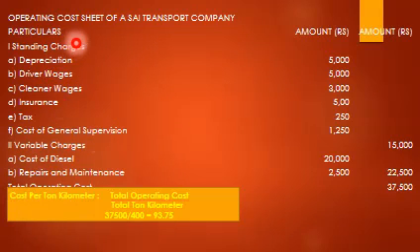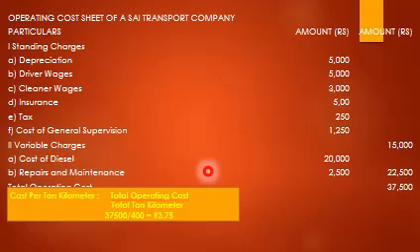So it is a simple cost sheet. Particulars, amount, standing charges: depreciation, driver wages, cleaner wages, insurance, tax, cost of general supervision. Variable charges: cost of diesel, repairs and maintenance. Total operating cost. Amounts we already calculated: depreciation 5,000, driver wages 5,000, cleaner wages 3,000, insurance 500, tax 250, cost of general supervision 1,250. So the total is 15,000.